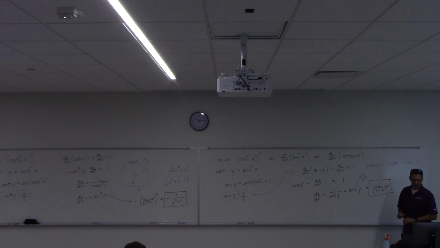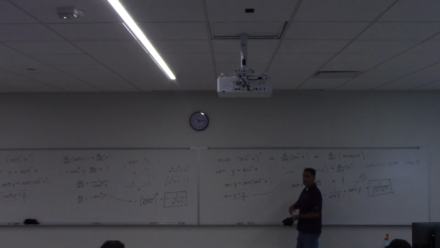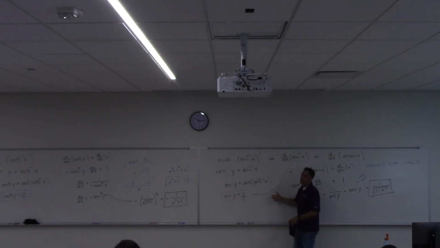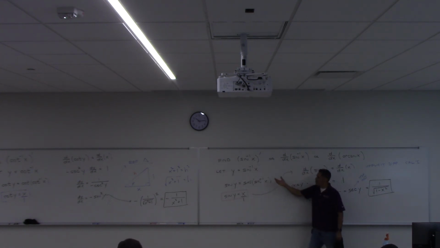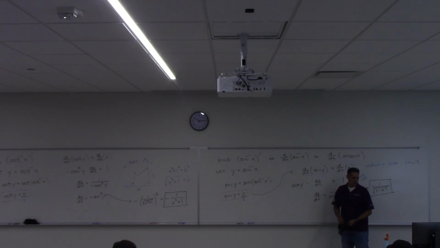Questions? Do you see that you could do this for the others now? Like cosine inverse, tangent inverse, secant inverse. You would do the same thing. For the derivative, you set up the equation, differentiate both sides implicitly, and use a reference triangle.